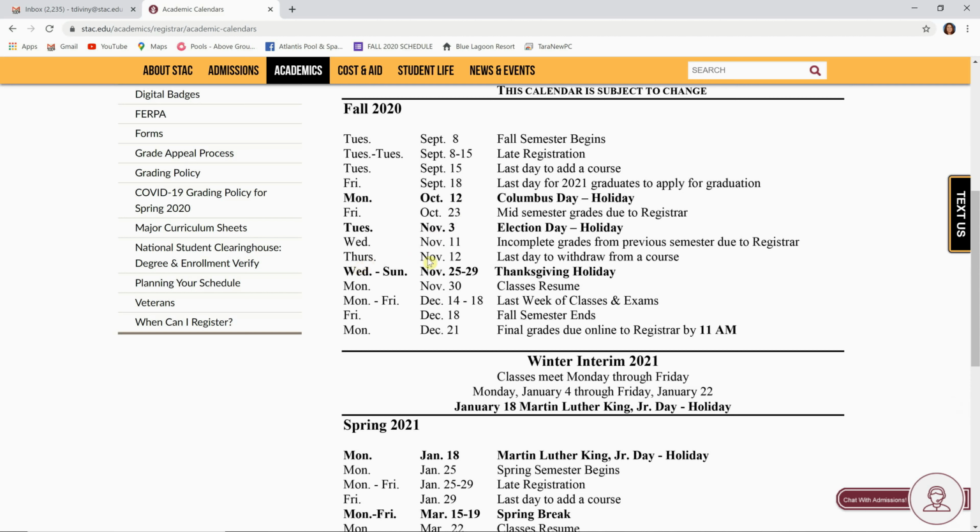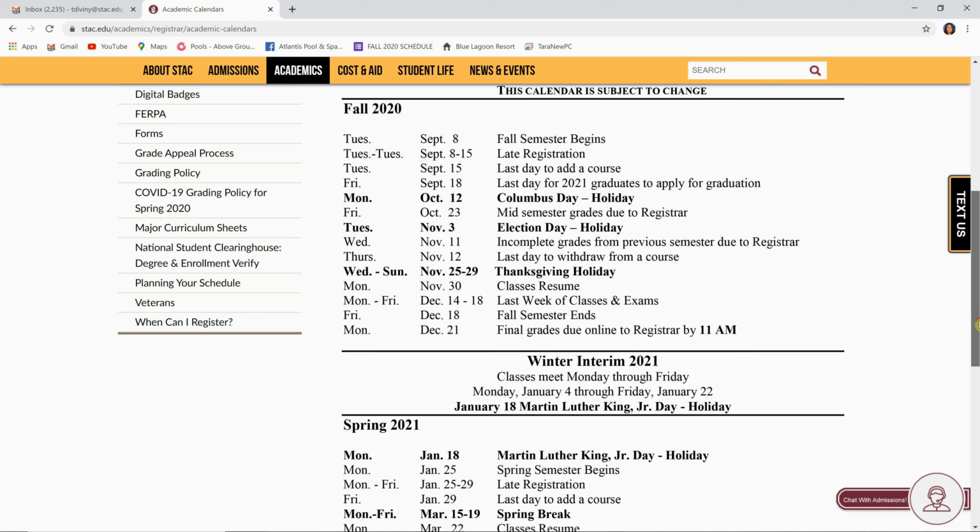You would then have until Thursday, November 12th to determine whether you could turn it around, because on November 12th, that's your last day to withdraw from a course. So if you realize that you're not going to be successful in the class and that you're going to earn an F, this is the last day you have to withdraw from the course. Other important dates, Friday, December 18th is when the fall semester ends, and Monday, December 21st, that's when final grades are due to the Registrar, so that week is where you'll see your grades posted on Banner SelfService.